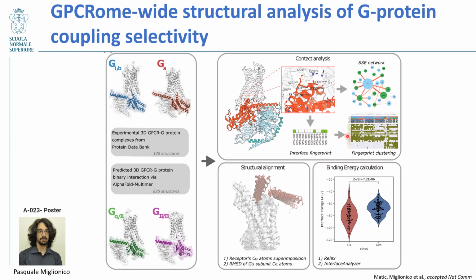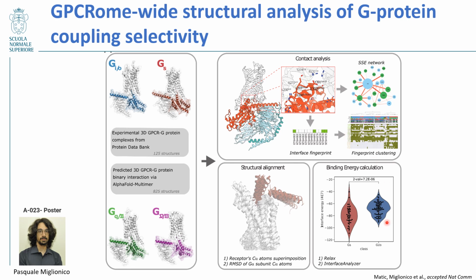So, to understand the determinants of the coupling selectivity, we did the first ever GPCR-wide structural analysis. We approached this problem from 2 points. First, we used the GPCR G protein complex structures experimentally resolved from PDB, mostly containing Gi/o and Gs structures, with a total of 362 structures, out of which 125 unique GPCR G protein structures.